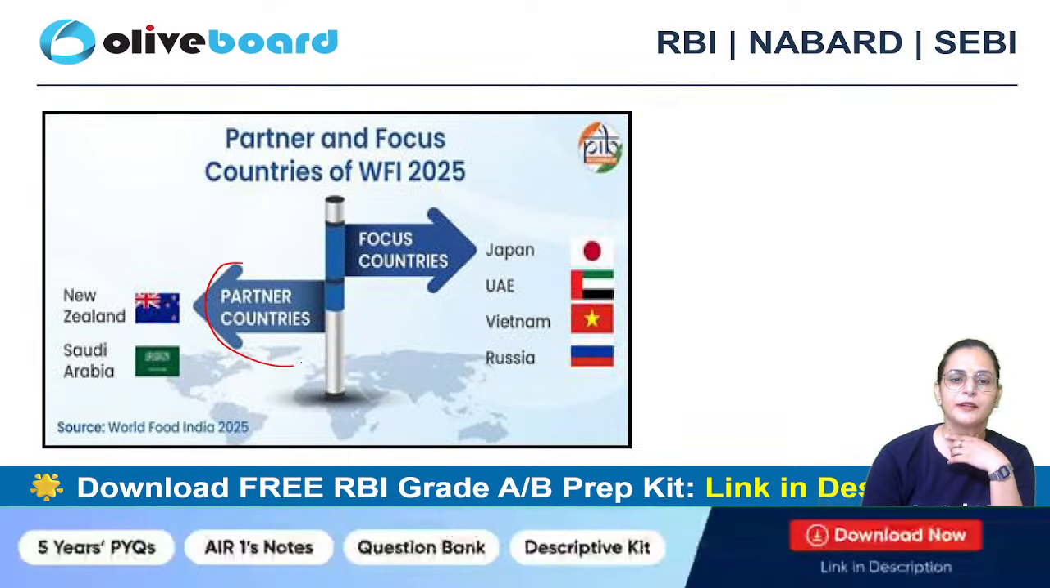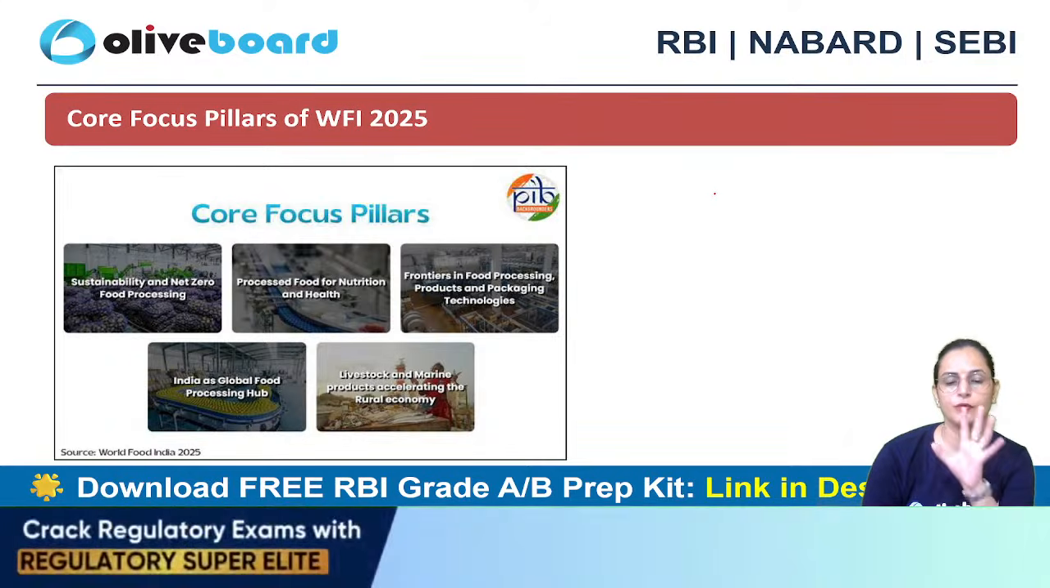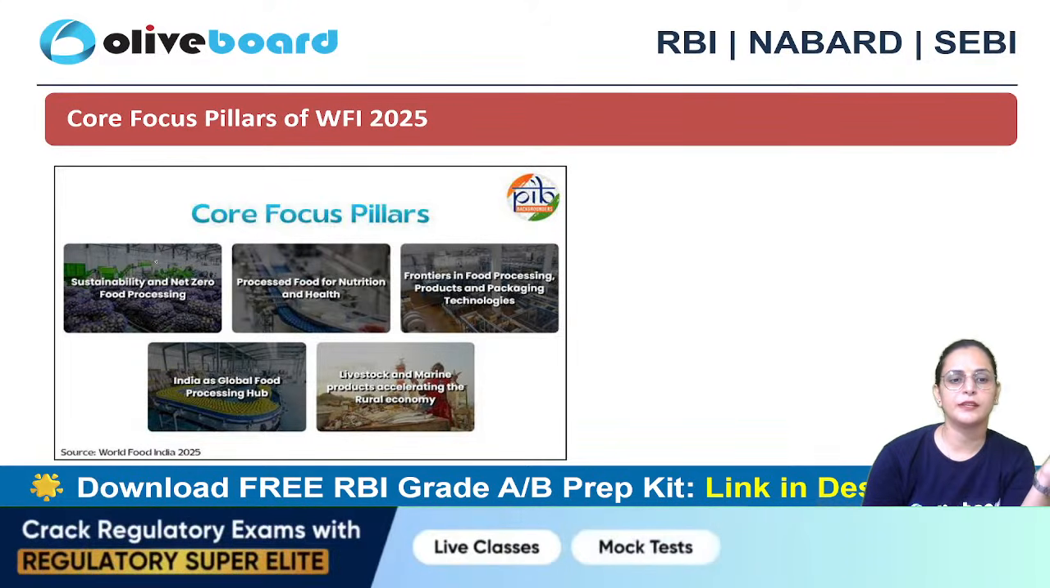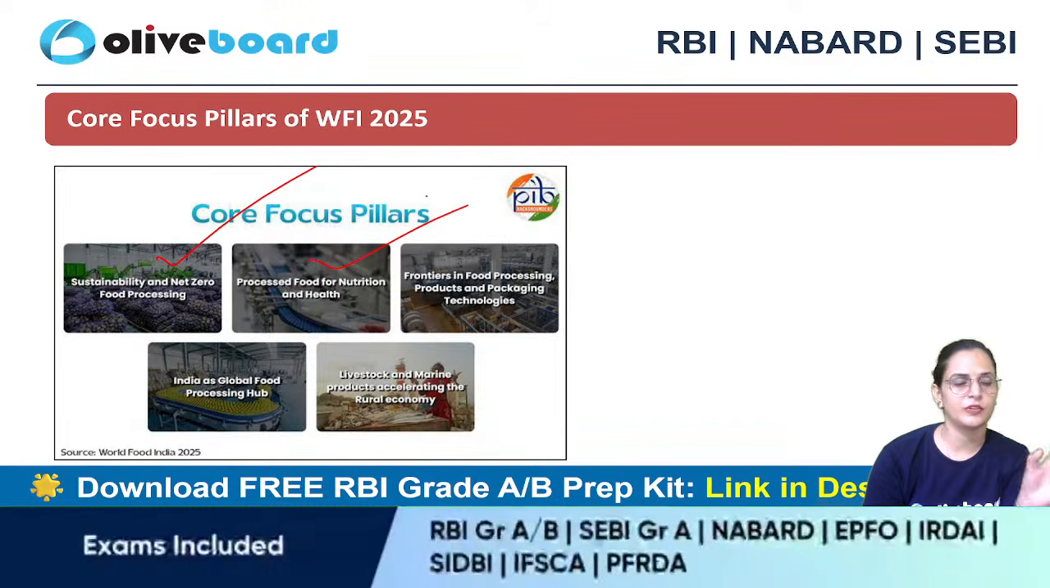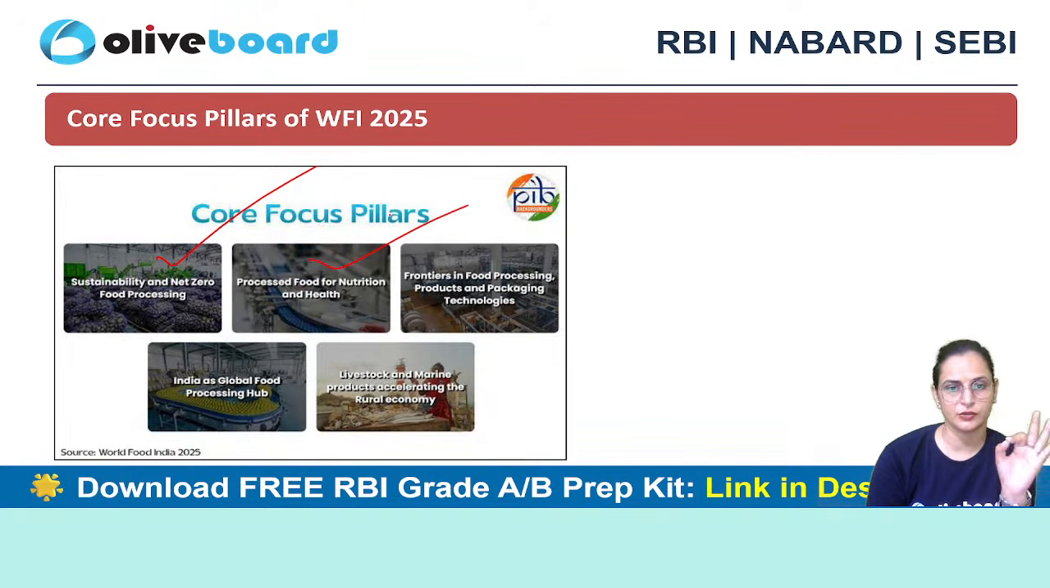So these are the partner countries and these are the focus countries that I already told you. As I told you, there are 5 core focus pillars: sustainability and net zero food processing, processed food for nutrition and health, and nutrition rich, healthy food that we are processing. Processed food should be healthy and nutritionally rich. Frontiers in food processing, products and packaging technologies. India is a global food processing hub.